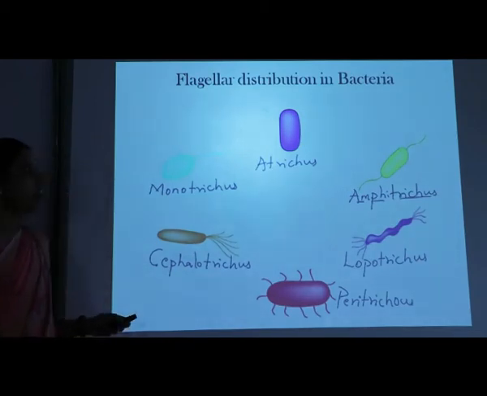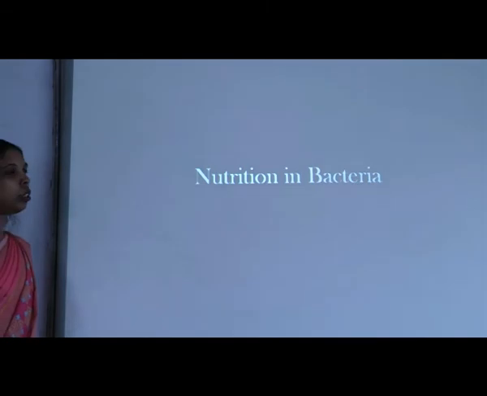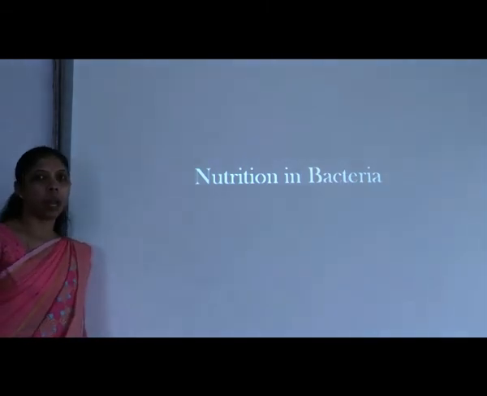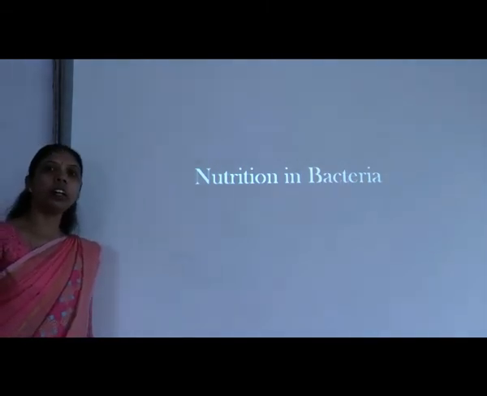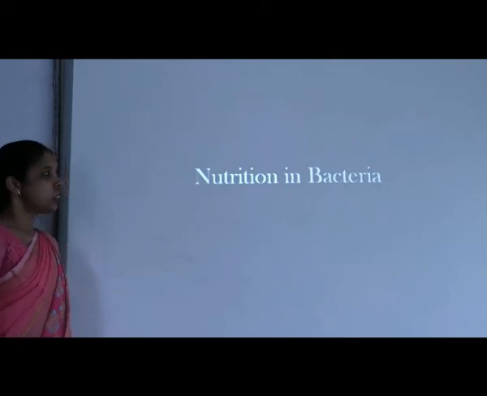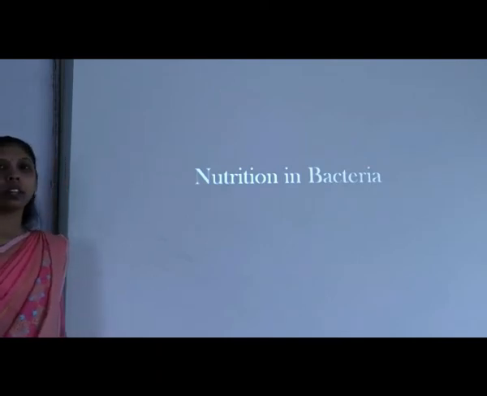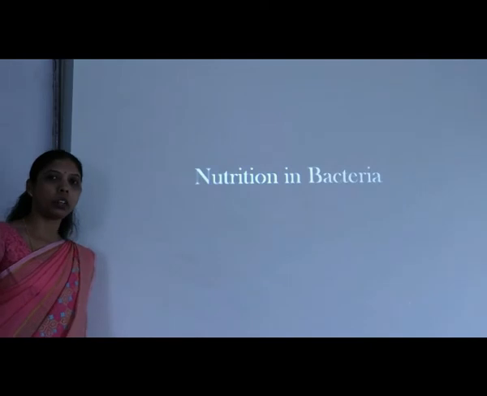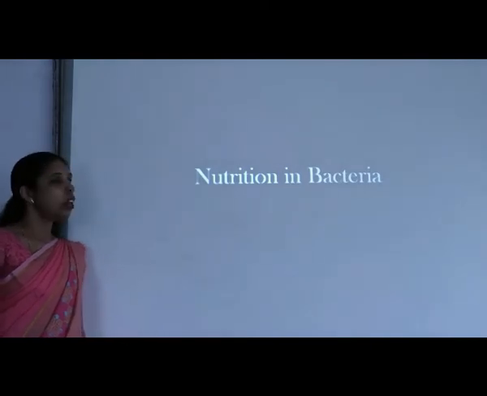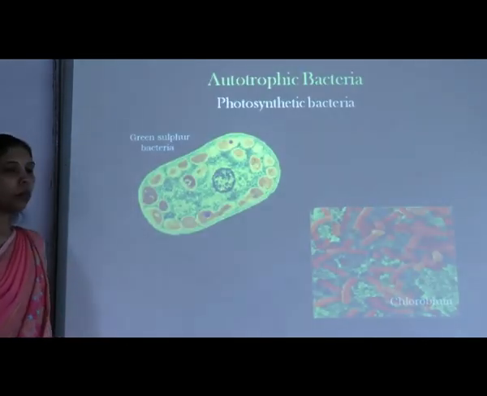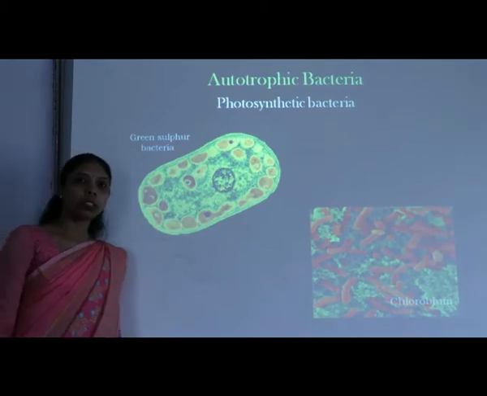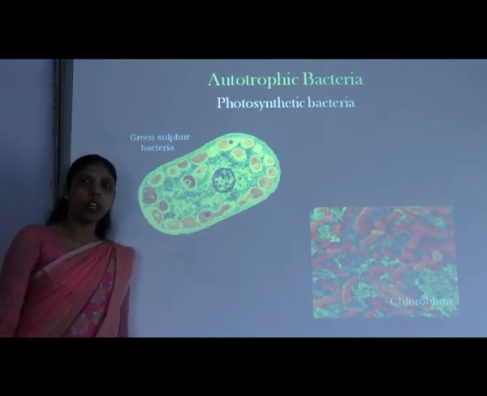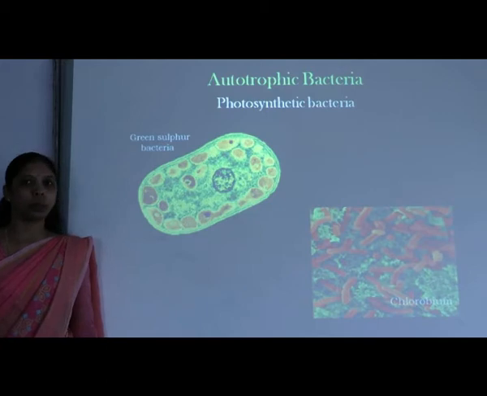Now, let us move on to the nutrition in case of bacteria. How will it get the nutrients? So I already told you that the bacteria have a wide range of nutritional modes. Let us see one by one. On the basis of nutritional mode, bacteria can be classified into two types.